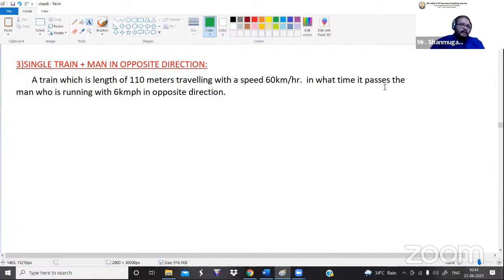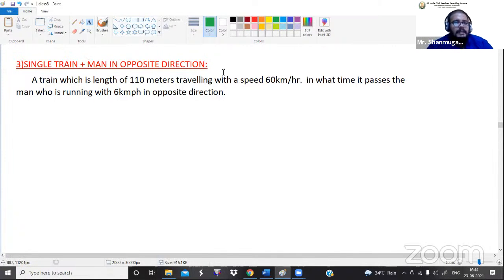So what is the meaning of that? The train is coming in this direction and the man is coming in this direction. Guys, listen carefully. The standing man doesn't have any distance value or speed value. But the moving man will definitely have a speed value. A man doesn't have a distance value, whether moving or standing. The moving man has a speed value, but the standing man doesn't. That is the concept here.